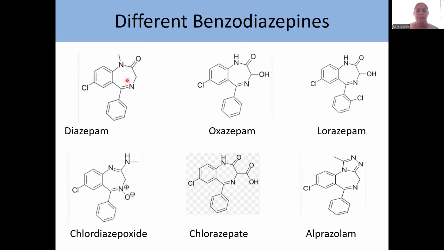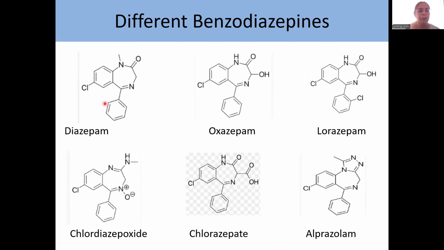Now, these are the different benzodiazepines which are there in your syllabus. Have a look at all these structures and try to find out what is common in these before we go to the structure activity relationship.